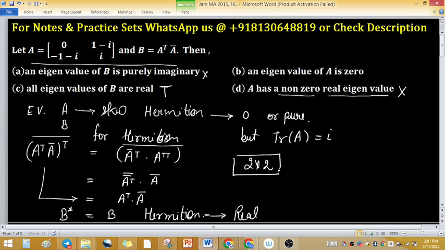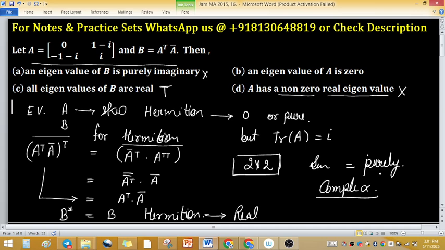So if the sum of eigenvalues equals imaginary or purely imaginary, it means that the eigenvalues are complex. If eigenvalues are complex, then they come in pairs, meaning one is a complex number, then its conjugate.